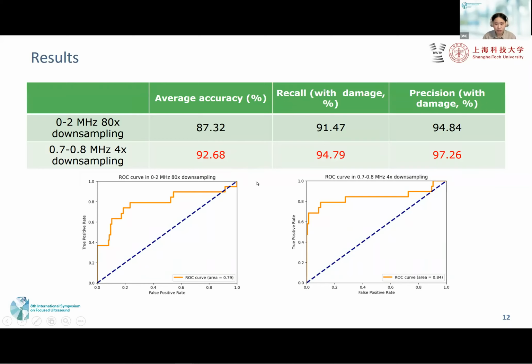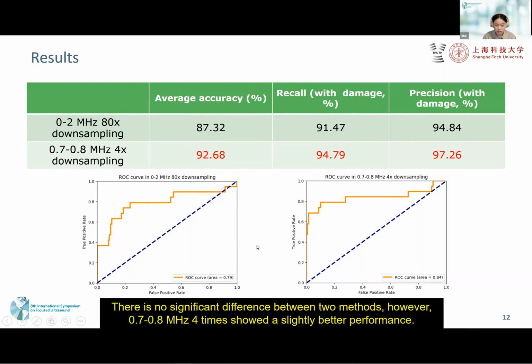We can find that the prediction of downsampling in the whole frequency range is not much different from that in the range specifically corresponding to bubble behaviors. Also from the ROC curve below, it can be seen that the AUC in the whole range is 0.79 and the AUC in the range specifically corresponding to bubble behaviors is 0.84. So there is no significant difference between the two methods. However, 0.7 to 0.8 MHz with 4 times downsampling showed slightly better performance.